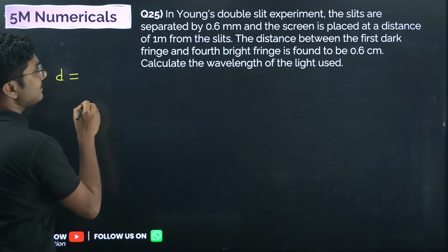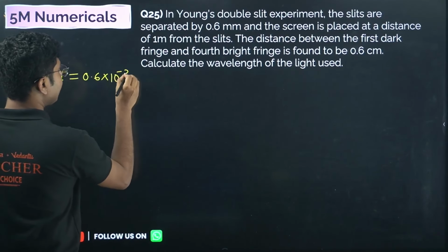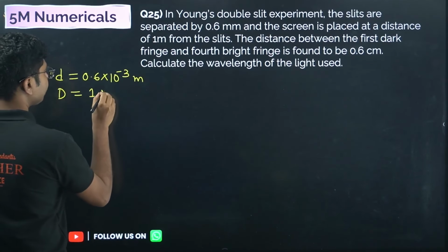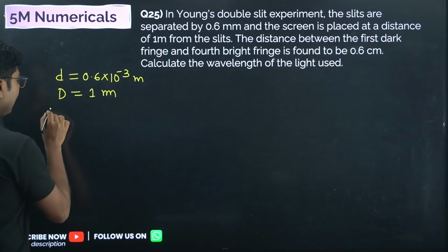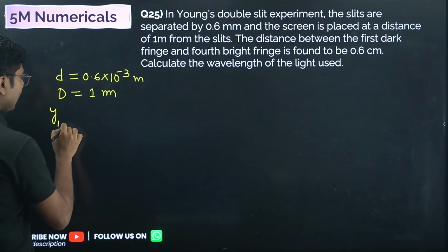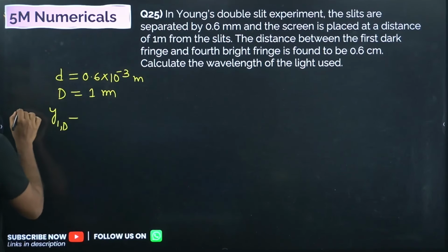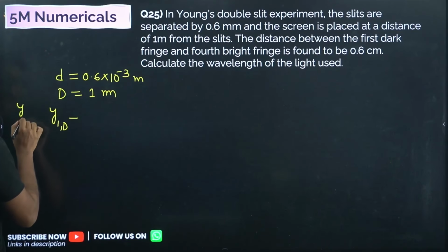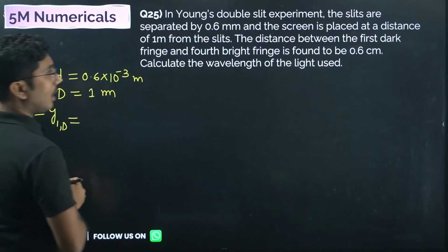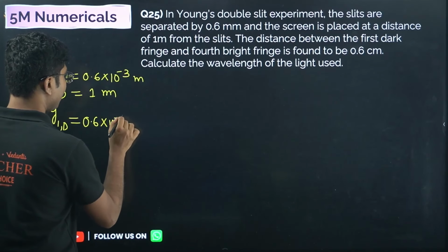Small d is given as 0.6 millimeter. I already explained, millimeter means 10 to the power of minus 3 meters. Capital D is given as 1 meter. The distance between the fourth bright and first dark is given by 0.6 centimeter. 0.6 centimeter means 0.6 into 10 to the power of minus 2.